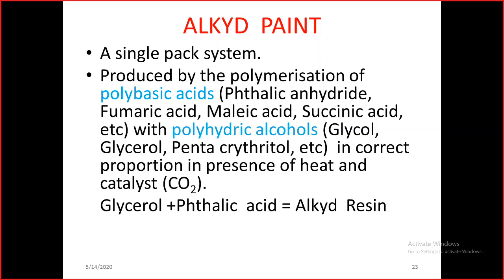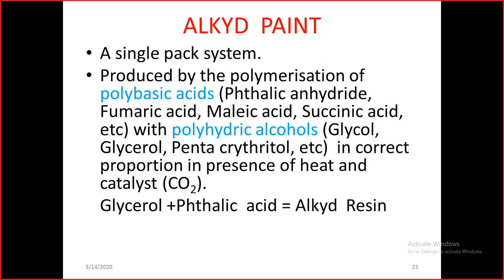Actually this alkyd paint has some disadvantages: the durability is less, and the life of the painting is also less. Frequent paintings are required. That is why, with the advent of technology, we have switched over to the polyurethane paint. However, you can see that this alkyd paint is a mixture of glycerol and phthalic acid that will give the alkyd resin. That is the binder.